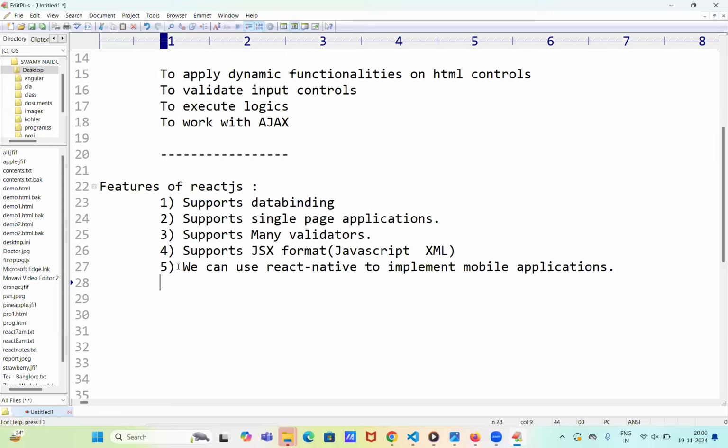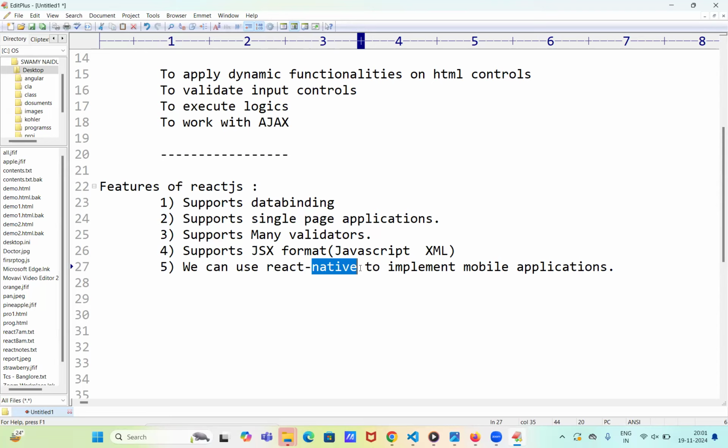In website development, we use HTML. In mobile development, we use native. The coding is React coding only, in both website and mobile. But for designing the screens, in a website we use HTML, and in a mobile application we use native technology.